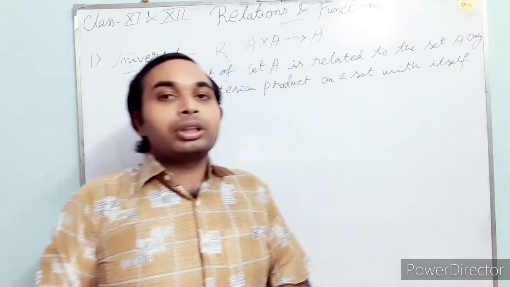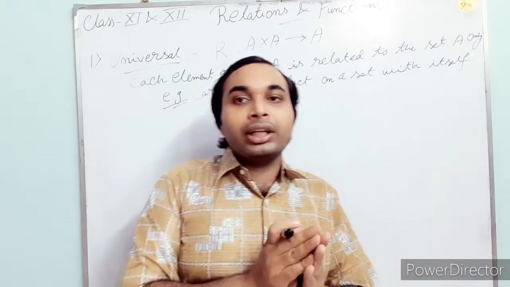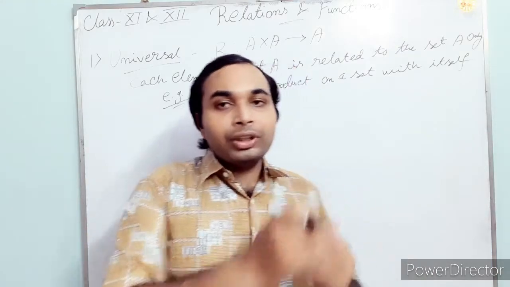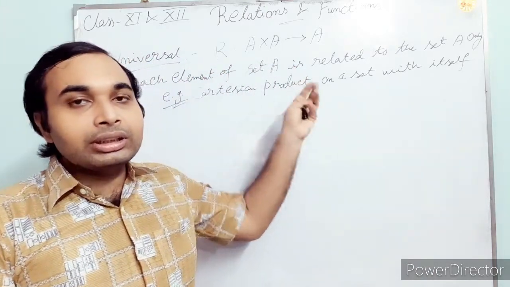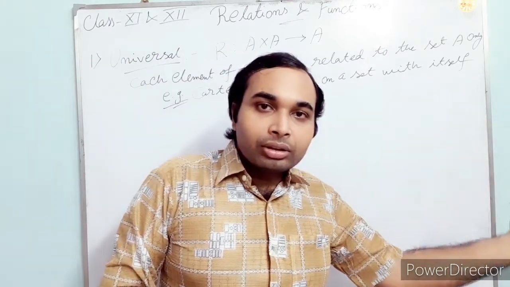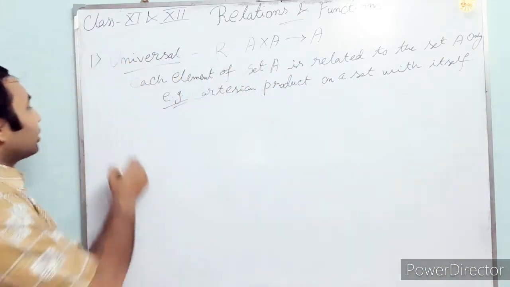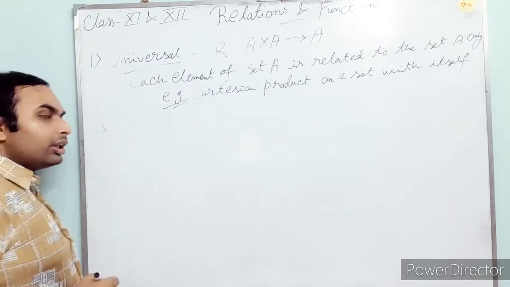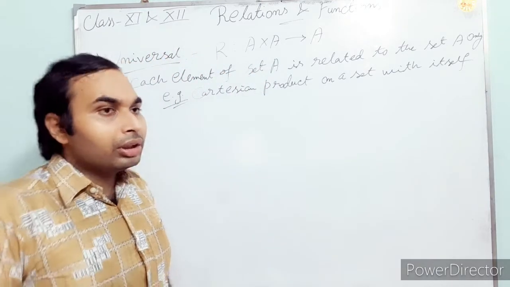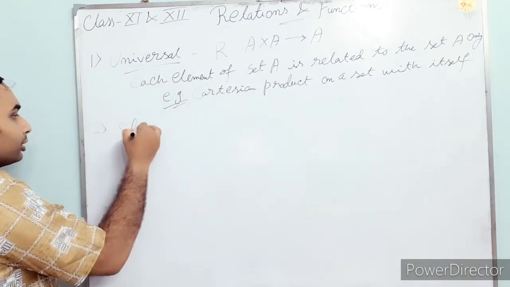There I gave the example with two sets, A cross B, but if we take A cross A instead of B, then obviously you will get this result: each element of the set A is making a relation with every element of the set A. So this is the universal relation. The null relation I have told you, null relation or void relation or empty relation, that is, no relation will be there. Another relation is the identity relation.